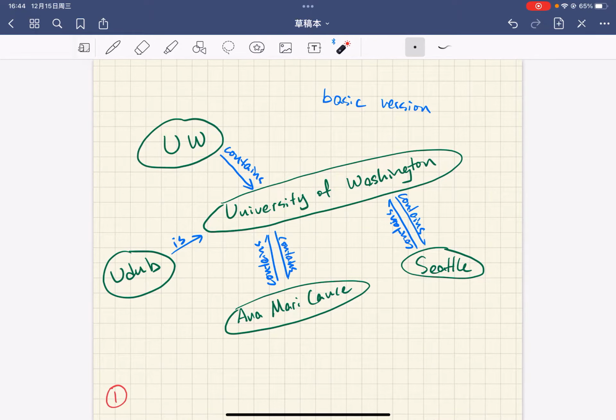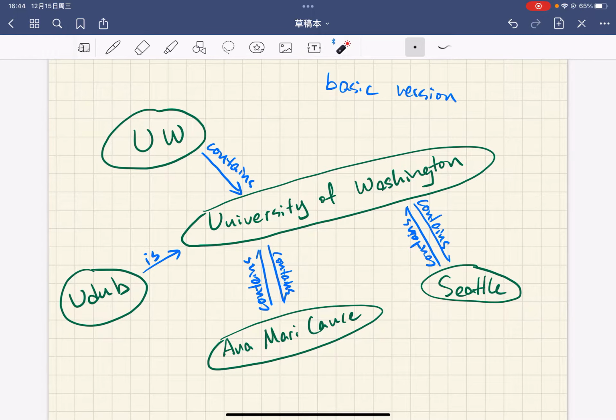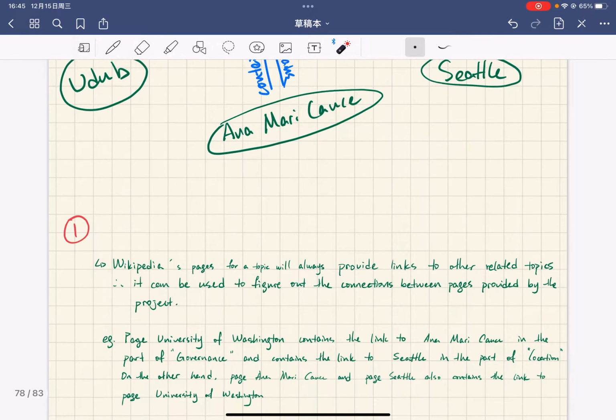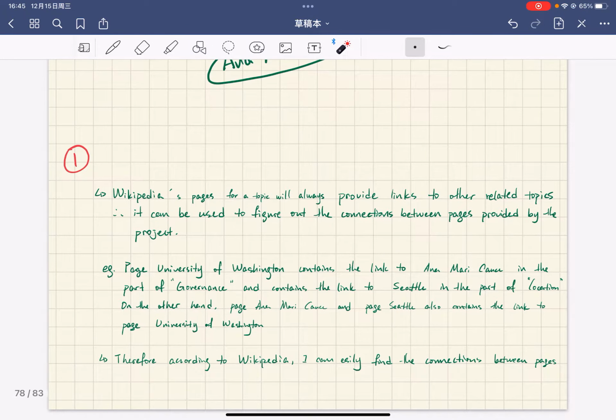Hi, this is Zixuan Jia's project retrospective, and here is my basic version of the knowledge graph for University of Washington. Here I simply connected the web pages according to Wikipedia. So for the first question, describe how Wikipedia can be used to construct a knowledge graph.